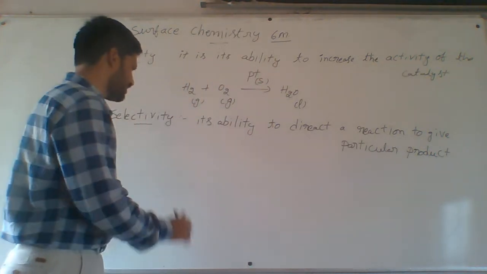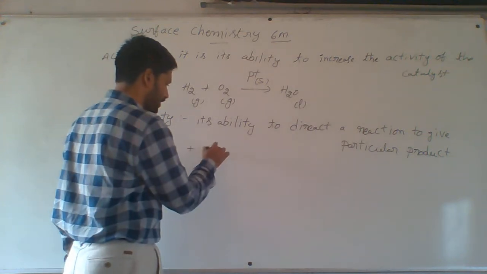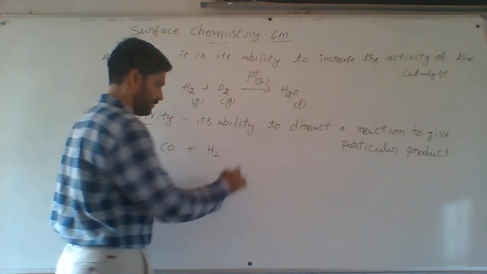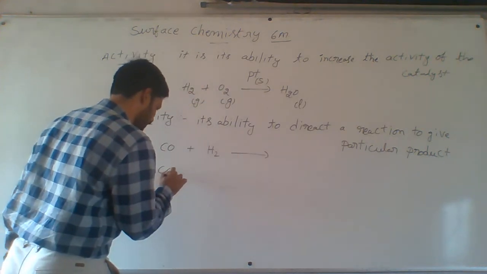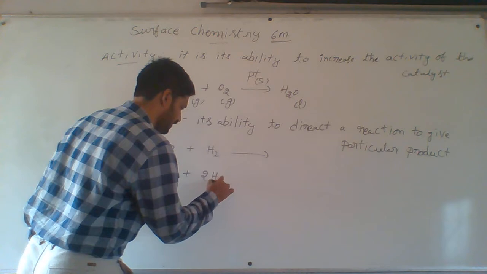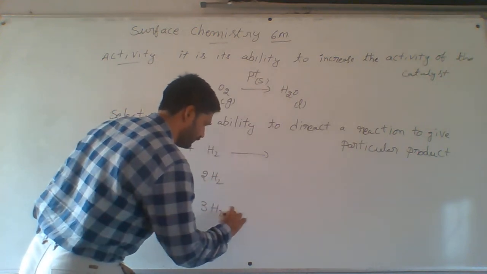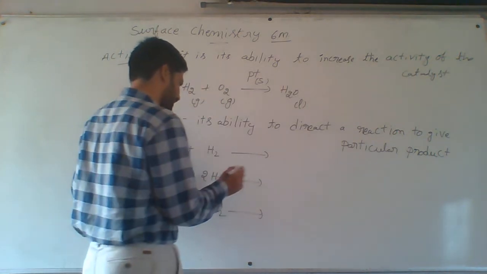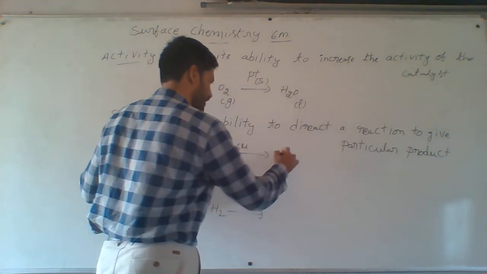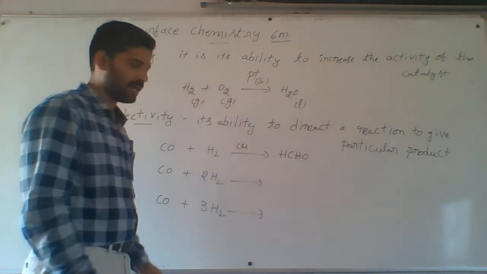Some reactions I will write. For example, CO, carbon monoxide, combined with hydrogen gas. I will take H2 in different amounts: 2H2 in one equation and 3H2 in another. First, I use copper as the catalyst, and it forms formaldehyde.